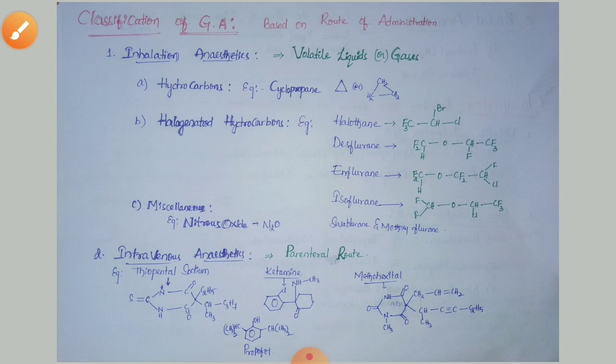The next category is intravenous anesthetics. The name says that these types of anesthetic agents can be given through the parenteral route. Examples for this category are thiopental sodium, ketamine, methohexital, and propofol.